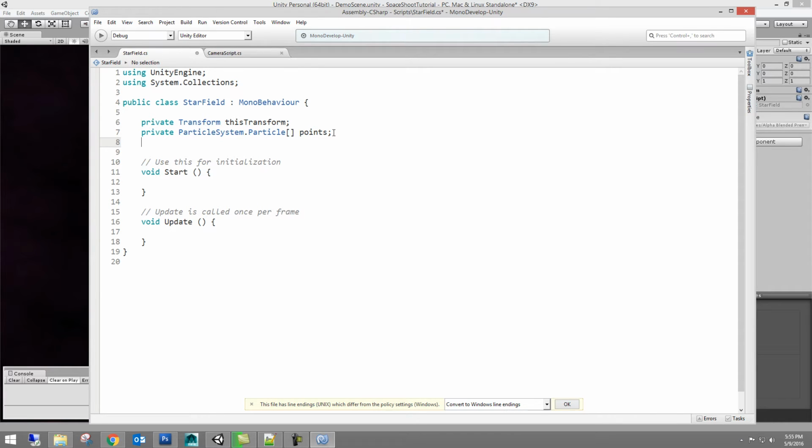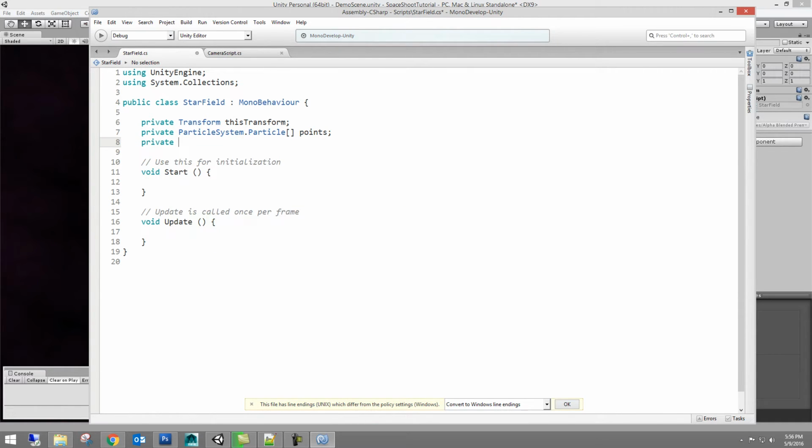For example, I've used this same code for a star field to make dust particles in a survival horror game where you're walking through a house and the dust would kind of ambiently float in the house around you. And so I decided to just call them points. But they really represent all of the available particles, and this is a symbol for an array. You can Google array in Unity's documentation. It represents all of the particles in this particle system.